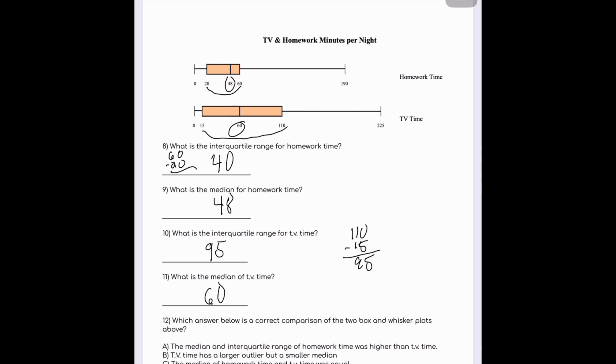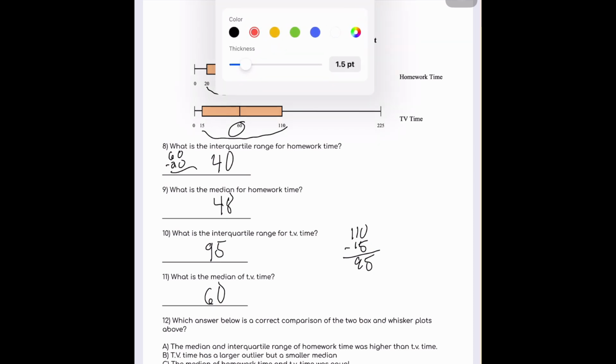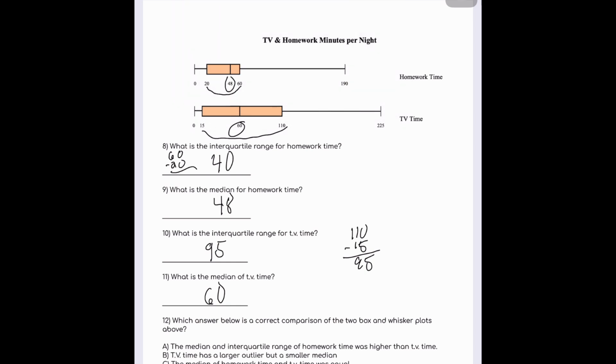Okay. Which answer below is a correct comparison of the two box and whisker plots above? A, the median and interquartile range of homework time was higher than TV time. Well, I can just easily take a look. 48 was the median for homework time, and the median for TV time was 60.